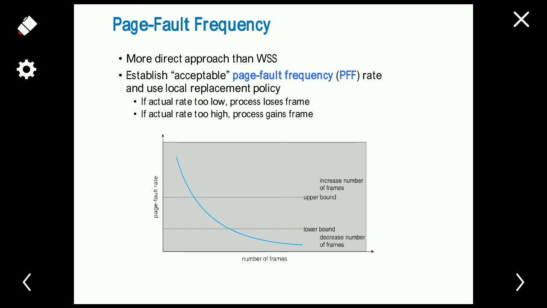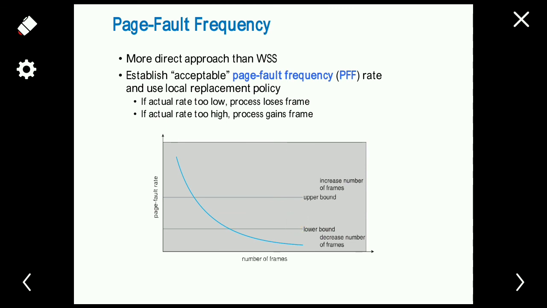This figure shows how the page fault rate varies with the increase in the number of frames. An upper bound and a lower bound are maintained. If the page fault rate goes beyond the upper bound, the number of frames allocated to each process is increased, since the page fault rate is too high. Similarly, if the page fault rate goes below the lower bound, then the number of frames allocated to each process is decreased.